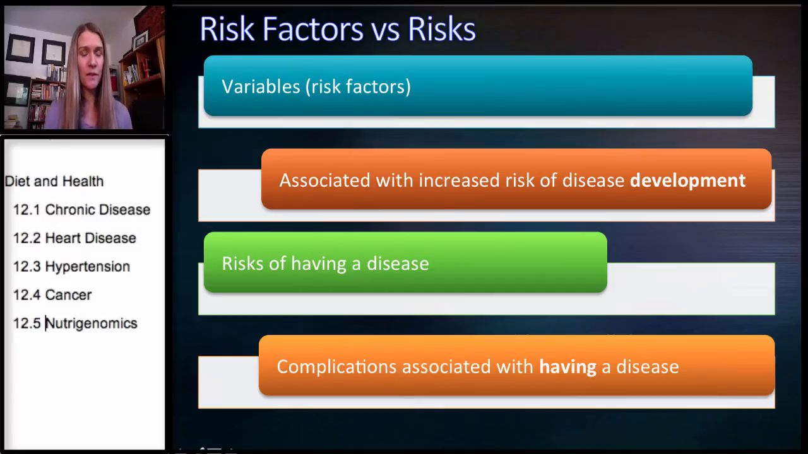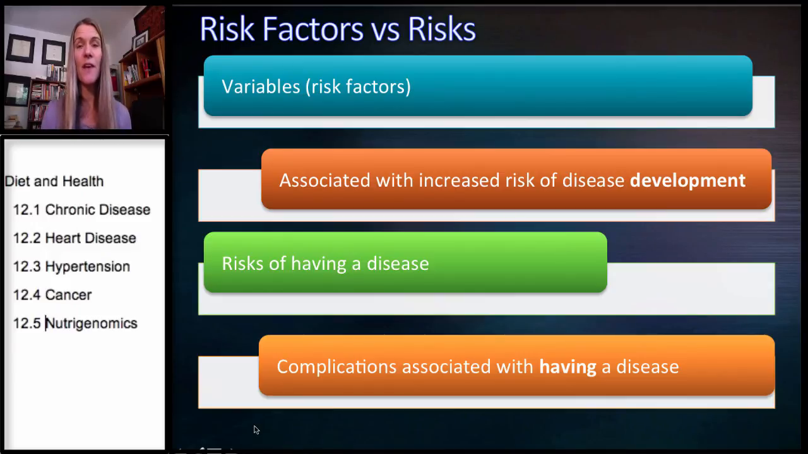Now, another confusing bit of terminology is the difference between a risk factor and a risk. Variables, and when you read studies you'll see them talk about variables, are essentially risk factors. And that means they're associated with the increased risk of disease development. Smoking is associated with the risk of developing heart disease or lung cancer. Sedentary behavior is associated with an increased risk of diabetes.